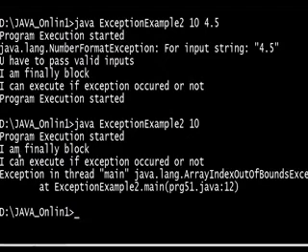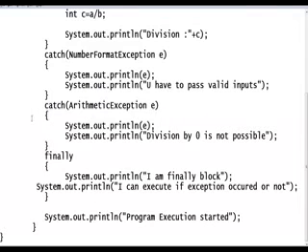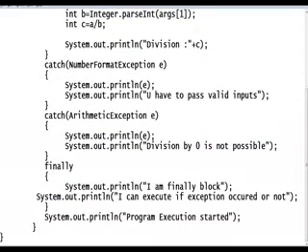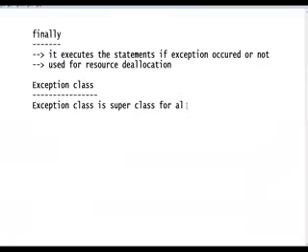The finally block can still execute, because if any other exception comes, finally has to execute. Once write this: Exception is a superclass for all exceptions, using the Exception class.